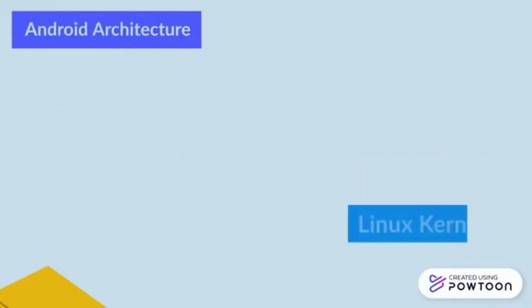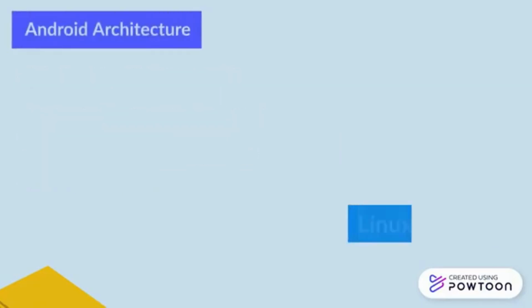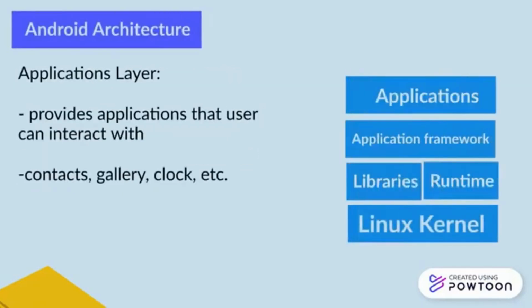The next layer is called Application Framework, which provides high-level services such as Activity Manager and Notification Manager to allow application developers to make use of these services in their applications. The top layer is called Application, and it is basically just native and third-party apps such as Contacts, Gallery, and Clock, which will be installed on this layer only.